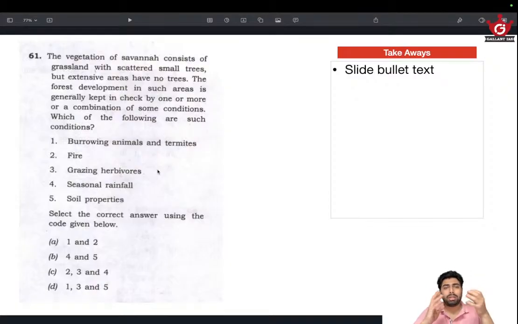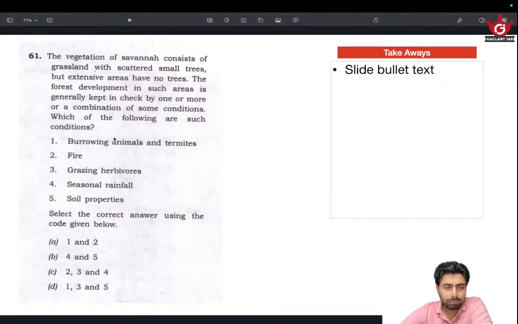So the question is like, why does savanna grassland have that stereotypical savanna grassland outlook? Why does it have that? What are the reasons? Maybe because it doesn't have dense forest, it only has small trees, and extensive areas have no trees. You might have seen that in videos. So they are asking the reasons as to why it is like that.